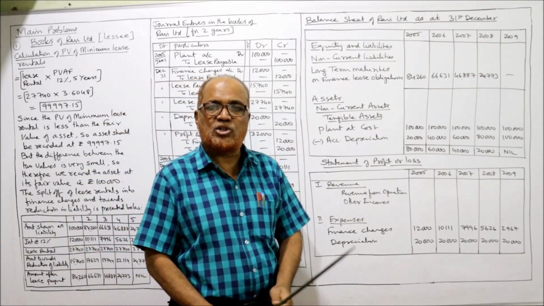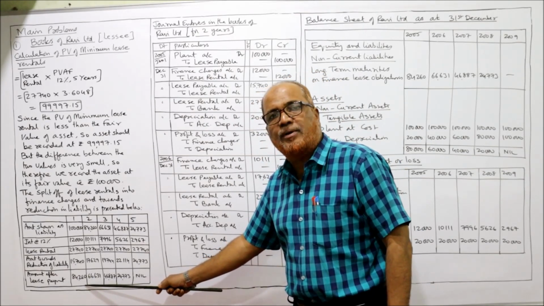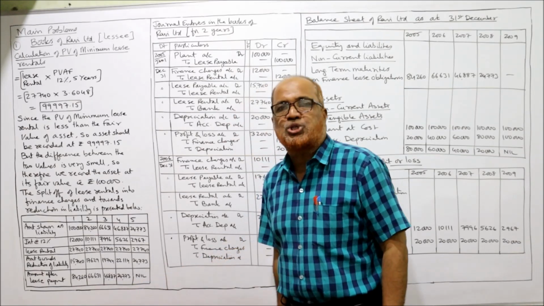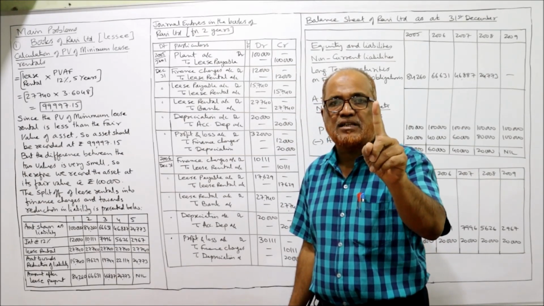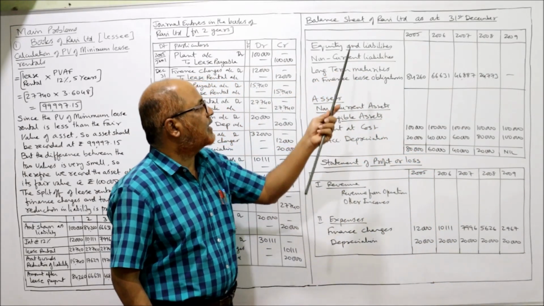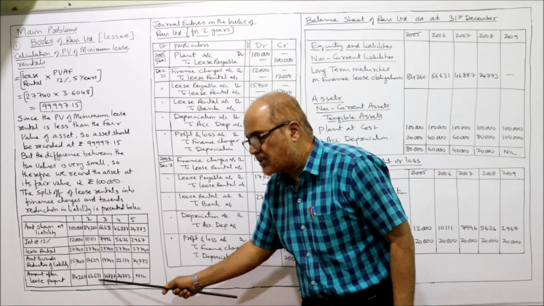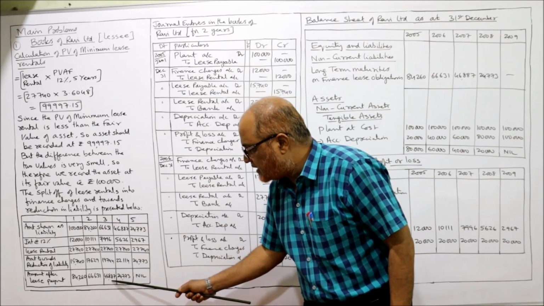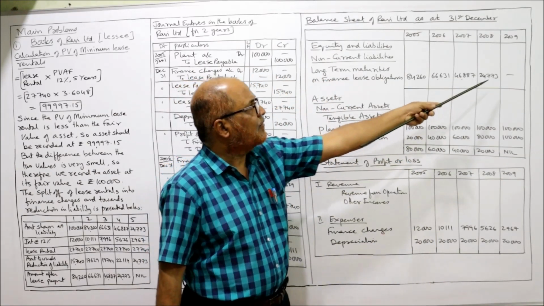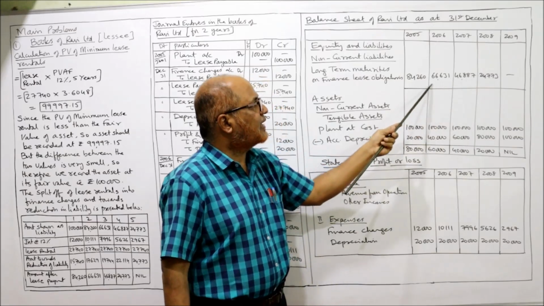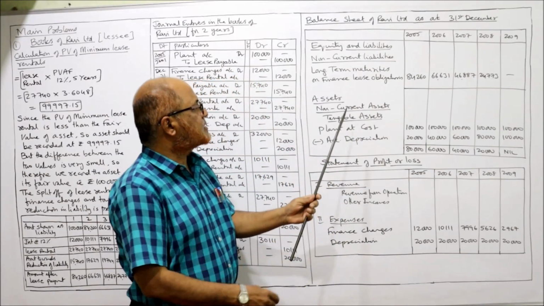Then non-current liability. Under non-current liability, one liability is the long-term maturities of finance lease obligation. In the first year, at the end of the year, how much is the obligation? 84,260. This is the liability on account of lease at the end of the first year. So this 84,260 will be taken here. Second year 2006, 66,631. Then 46,887, 24,733. Last, fifth year, nil. So 2009 nil. So we have taken all the closing liability at the end of each year.